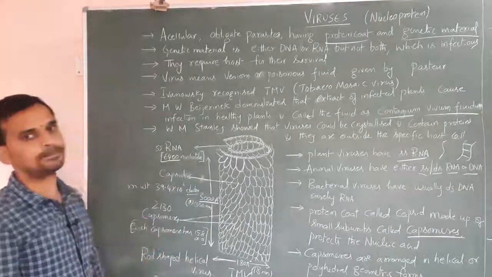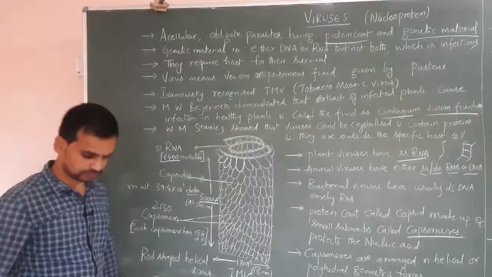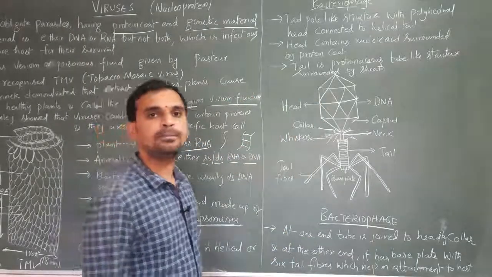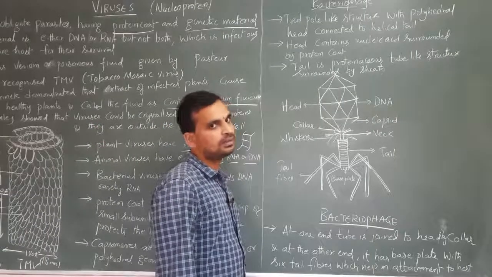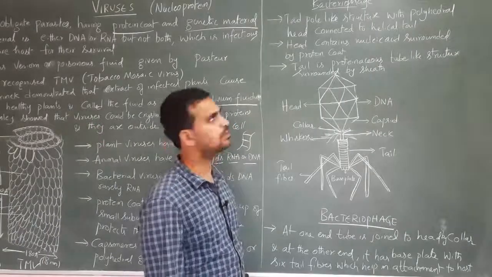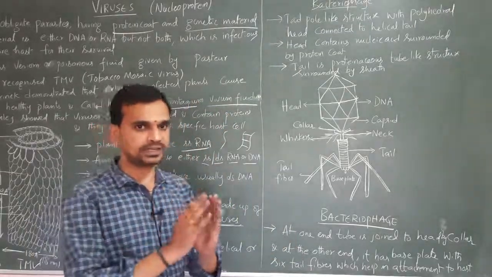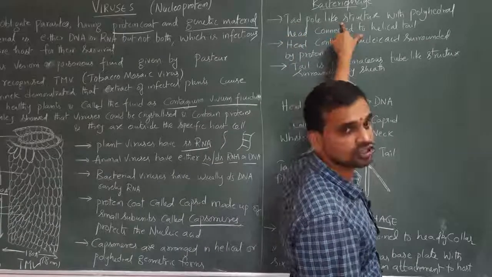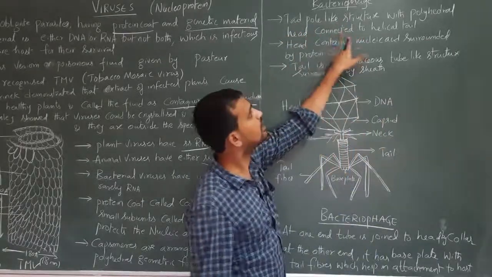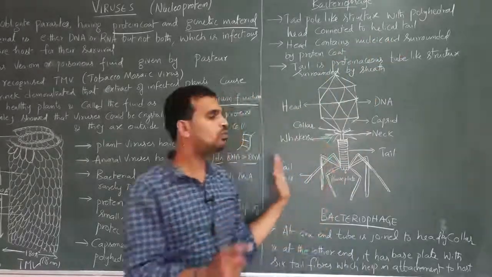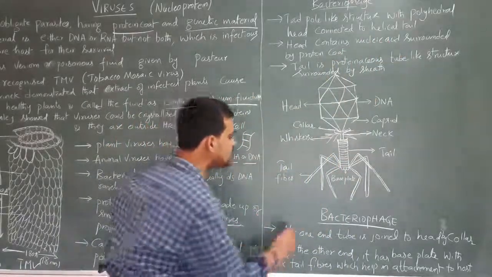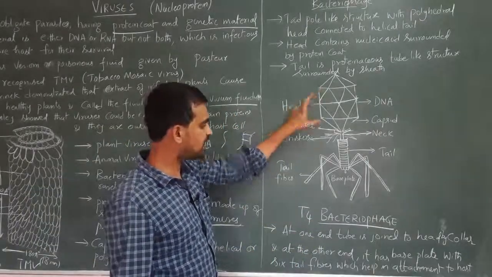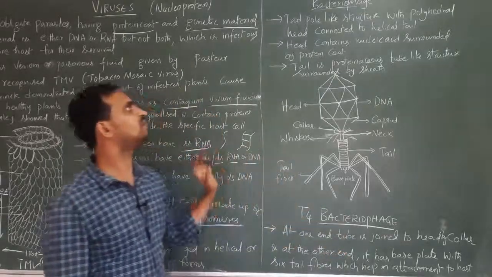Next, coming to the bacteriophage. What is a bacteriophage? The viruses which infect bacteria are called bacteriophages or bacterial viruses. Here it is a tadpole-like structure with a polyhedral head connected to a helical tail. Which type of bacteriophage is it? It is the T4 bacteriophage.